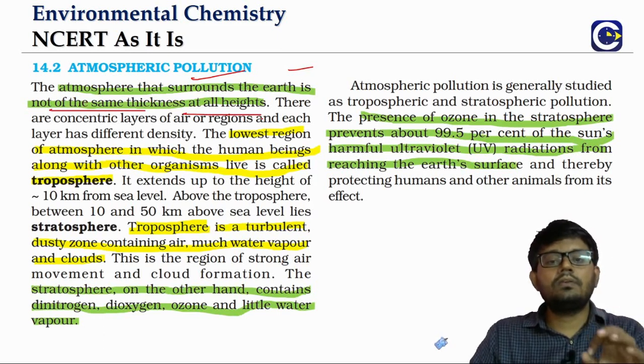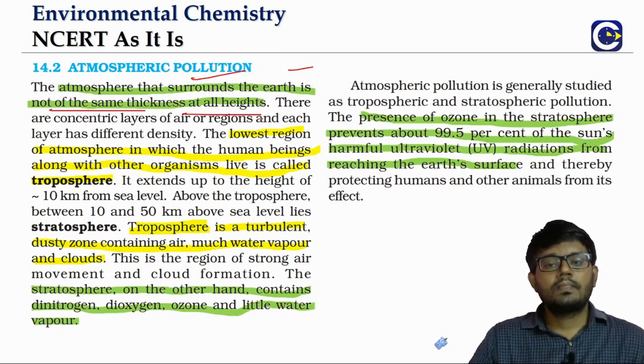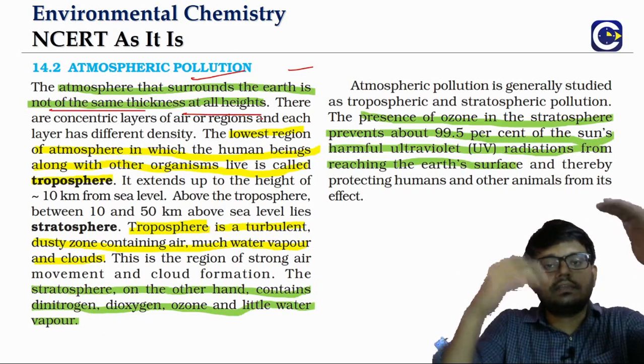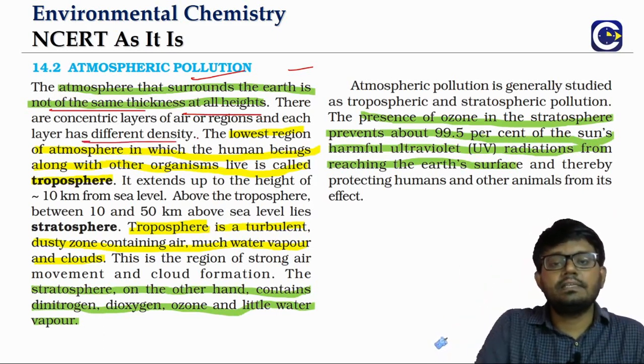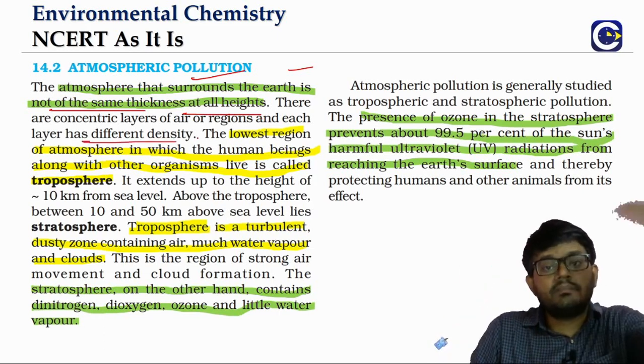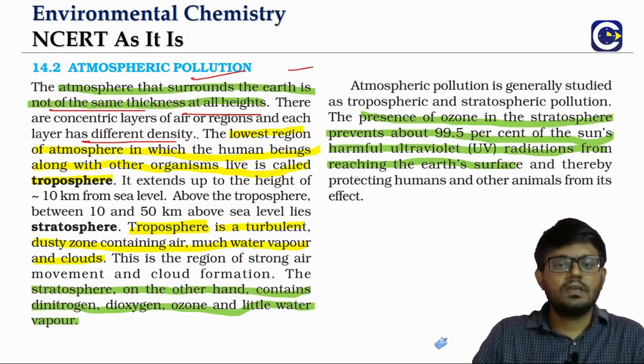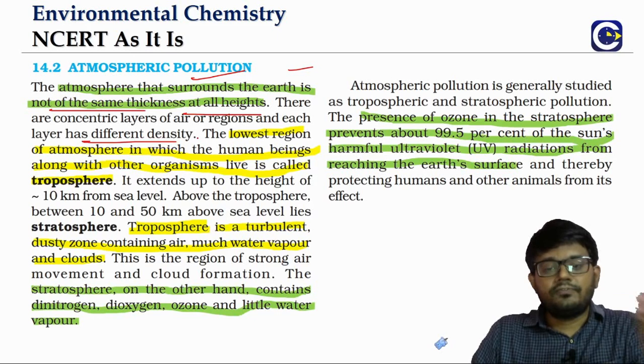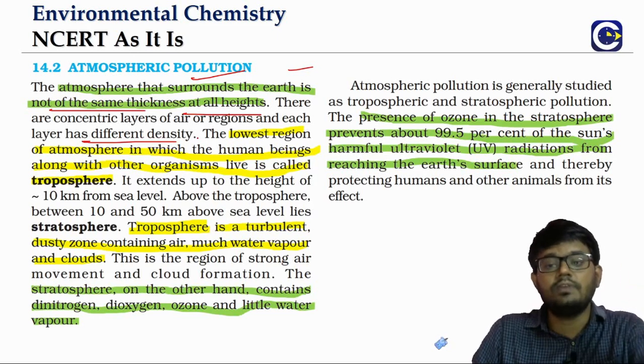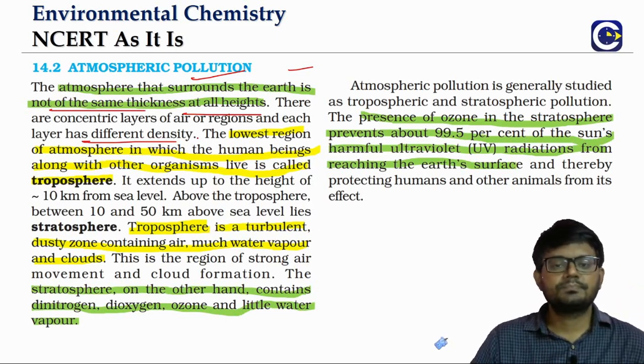One thing that we need to understand is that these layers will have different density. They'll have different temperature levels. And we will also see in our discussion the type of substances, because there will be gases, of course. The type of gases present in these layers also will vary. We will see all these things.